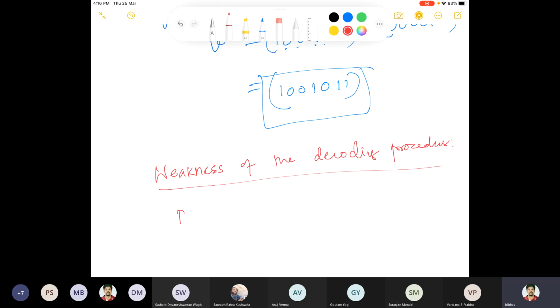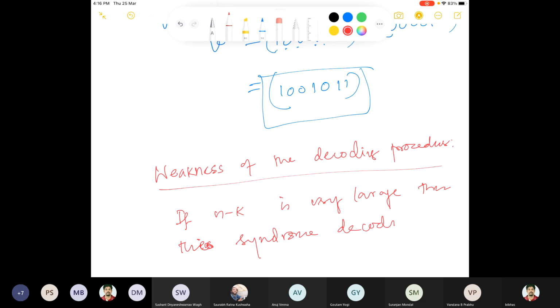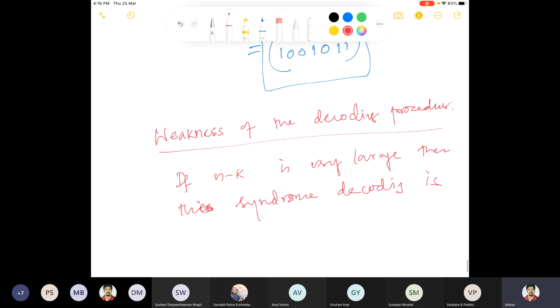If n minus k is very large, then the syndrome decoding is impractical.